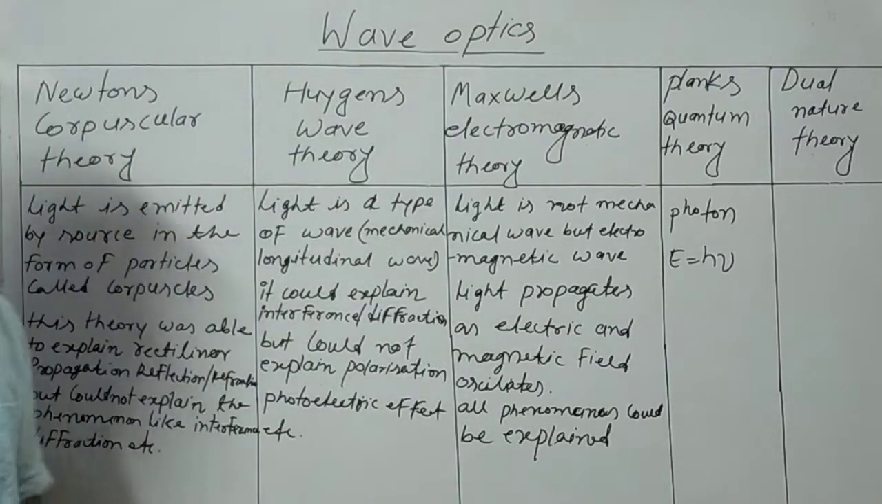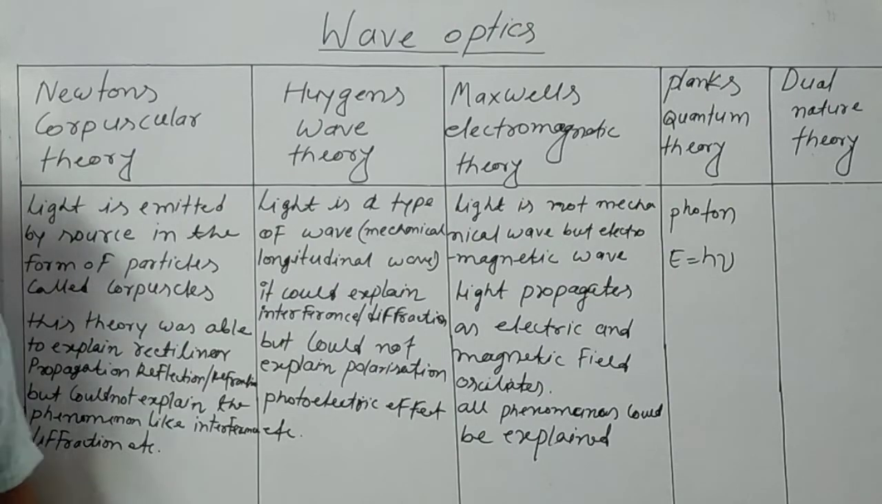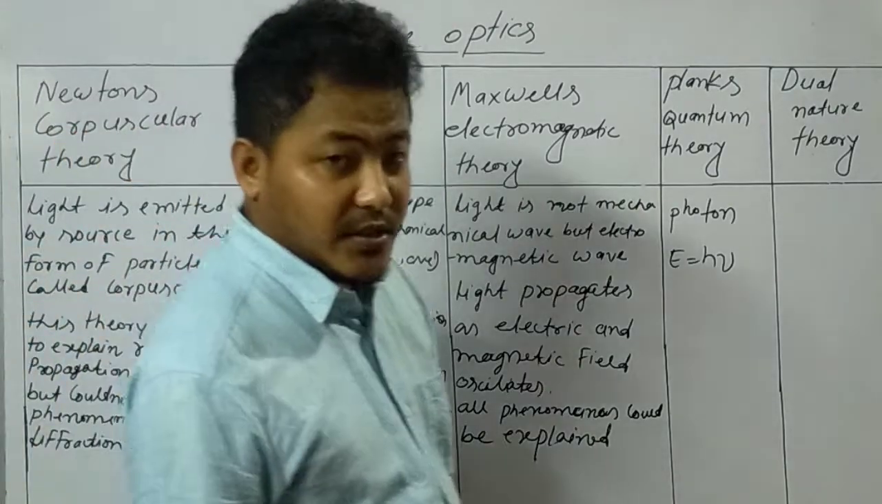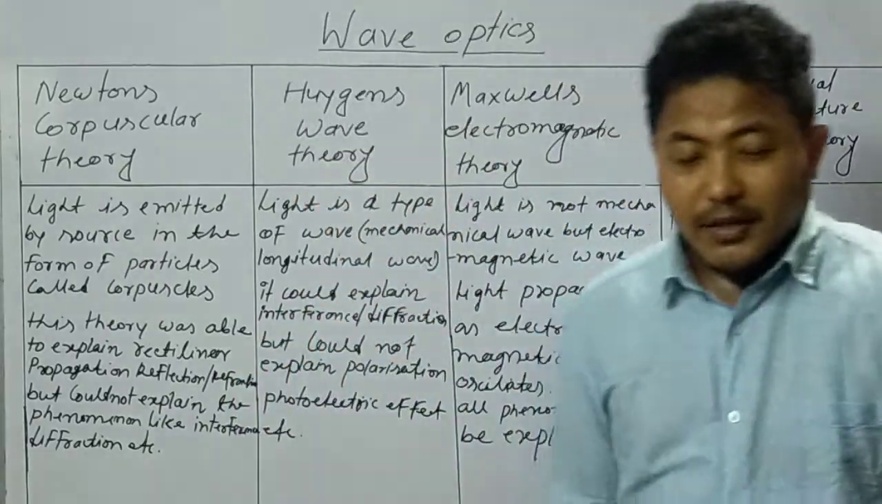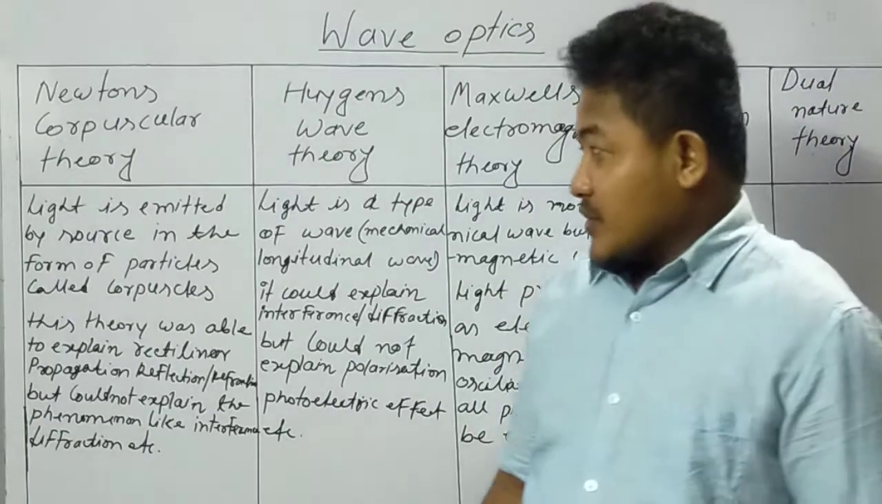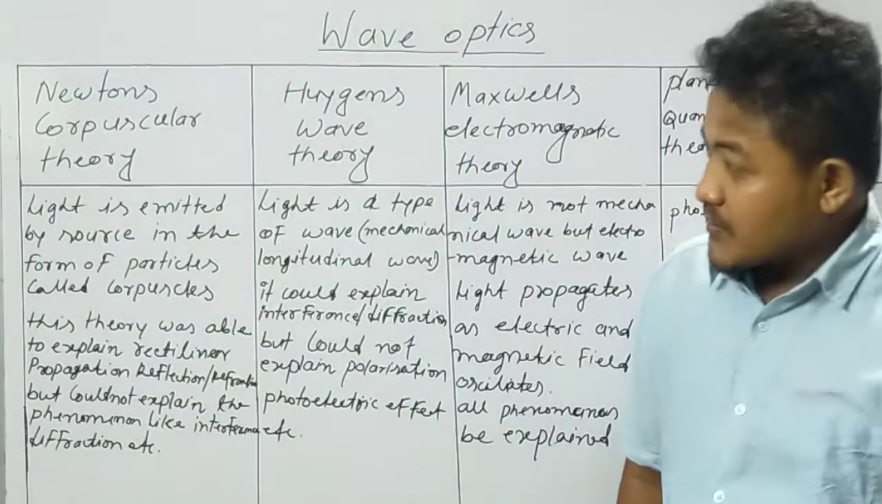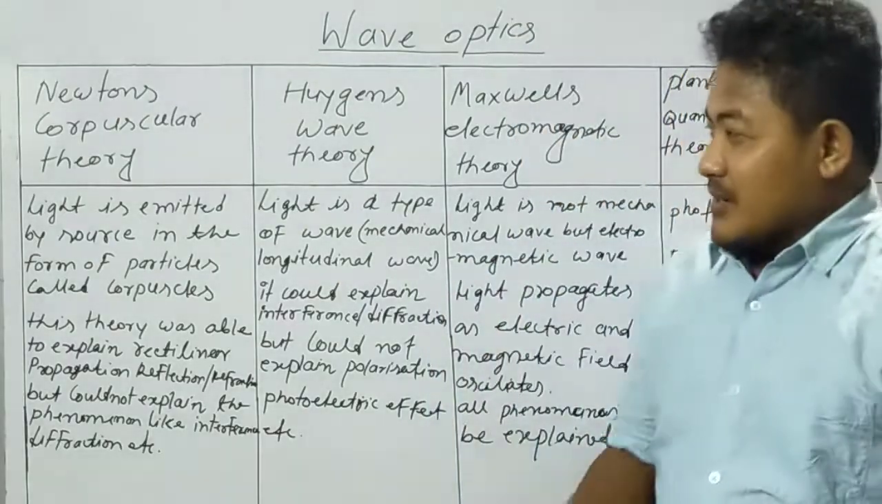Now, next it is Huygens. But Newton's theory was more popular in comparison to Huygens's, because Newton had a lot of respect in society and was well known at that time. That's the reason.